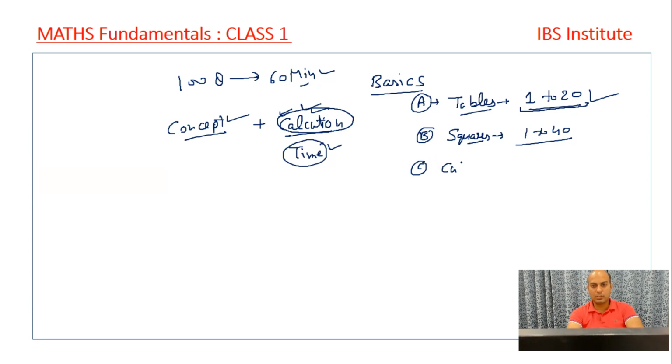The third thing is cubes. Cubes you need to learn from 1 to 20. Normally in all the exams, not particularly in the officer level exams, but in the clerical exams, we get one of the questions based upon cubes. So we need to be well versed with the cubes, and particularly when we go for the questions, we get some questions based upon approximation. And when you go for approximation, normally there is some role of cubes.